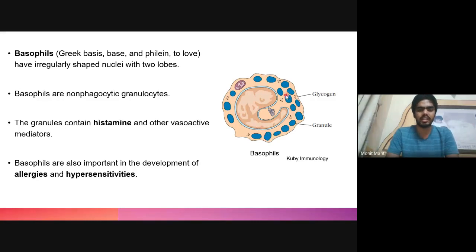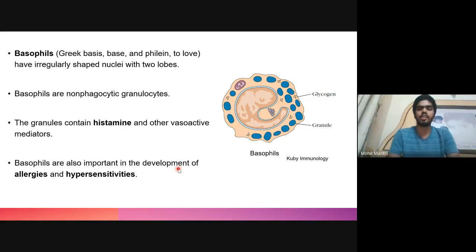And these granules consist of histamines and other vasoactive mediators, which when released can mediate the size of the blood vessels, and therefore participate in allergies and hypersensitivity. And a similar action is seen in mast cells, which also contain histamines and other molecules which are responsible for participating in allergies and hypersensitivities.